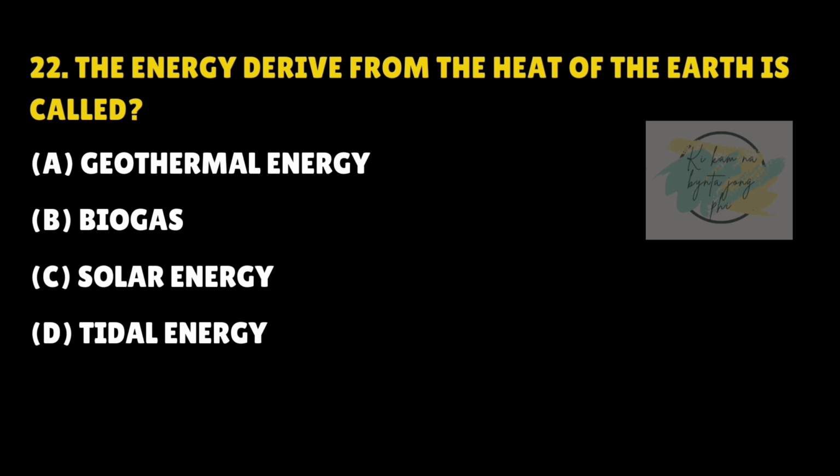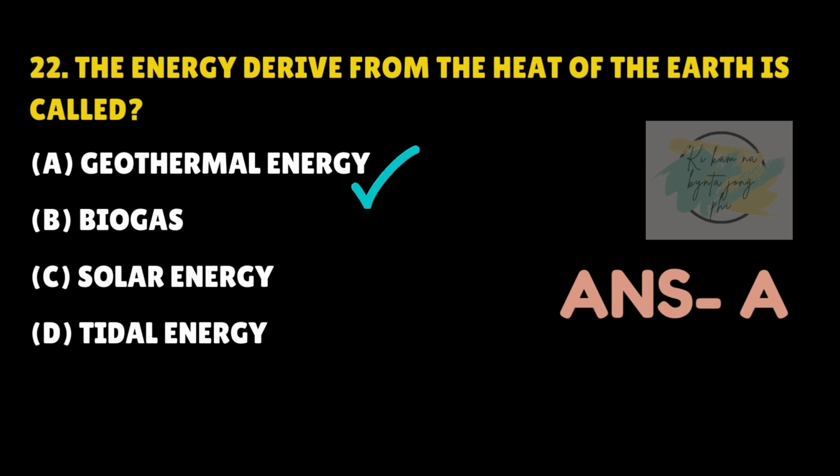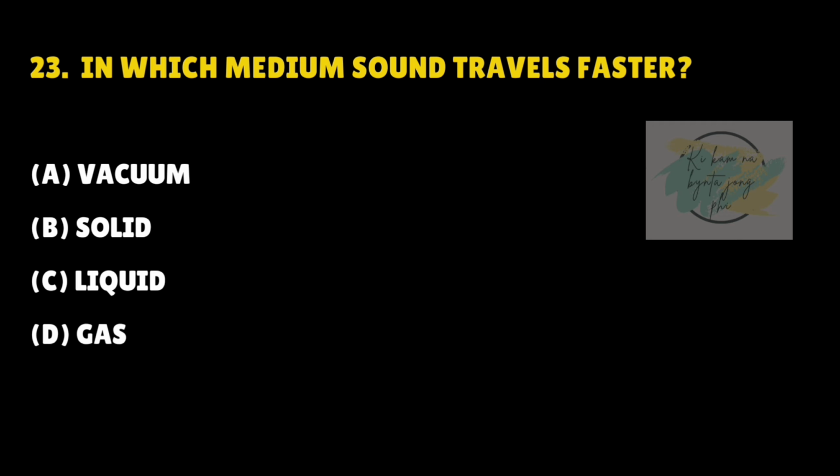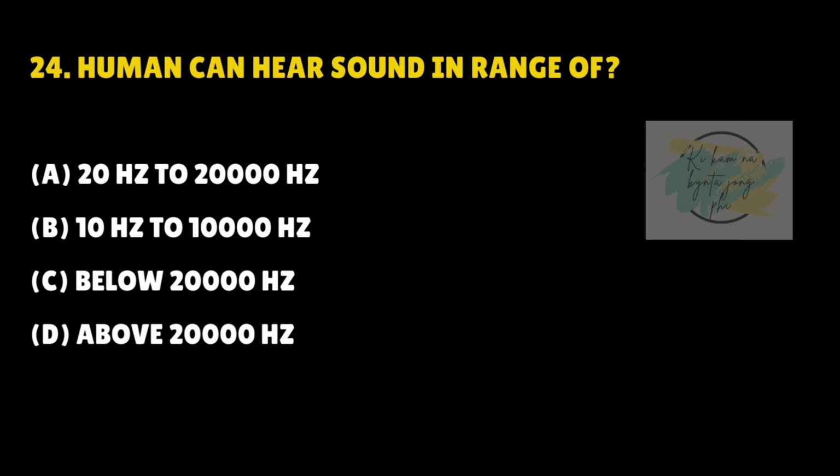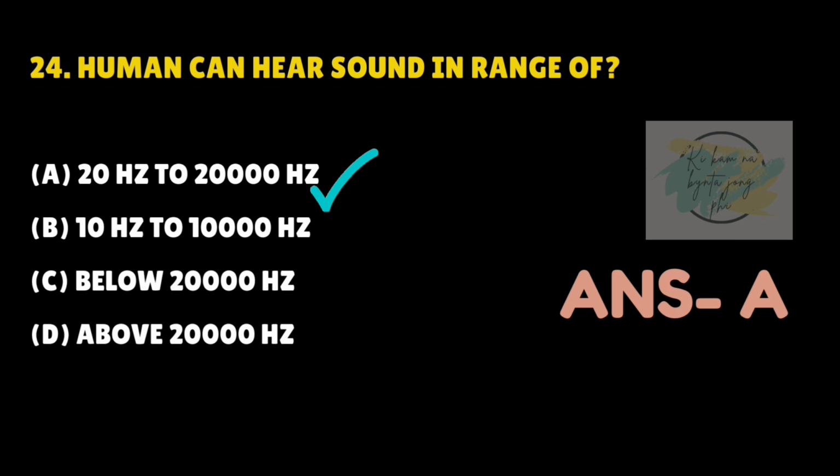The energy derived from the heat of the earth is called. Answer is A. Geothermal energy. In which medium sound travels faster? Answer is B. Solid. Human can hear sound in range of. Answer is A. 20 Hz to 20,000 Hz.